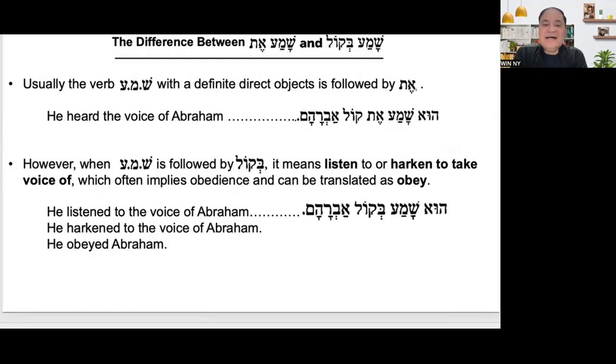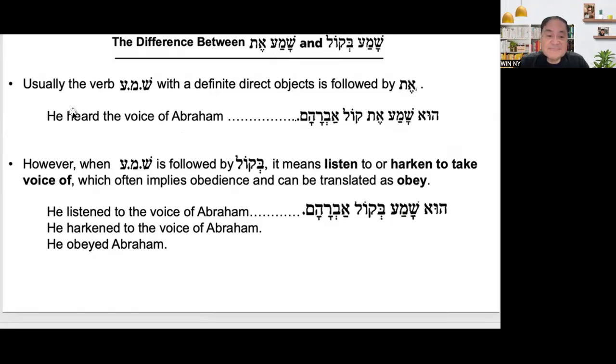All right, now, a difference between shama et and shama bikol. What is shama here? What is bikol? Bikol is like be plus voice, or "to voice," because this is prepositional.